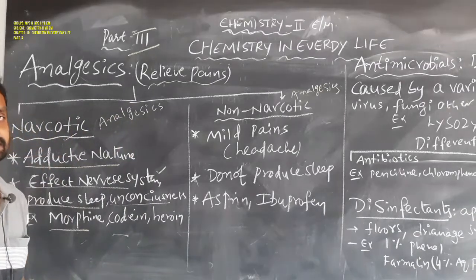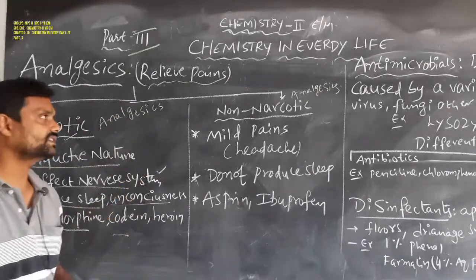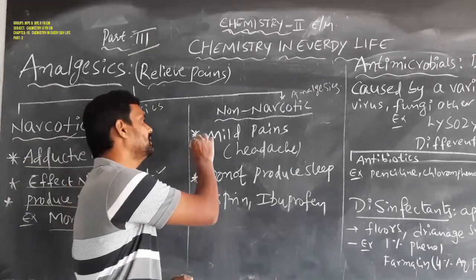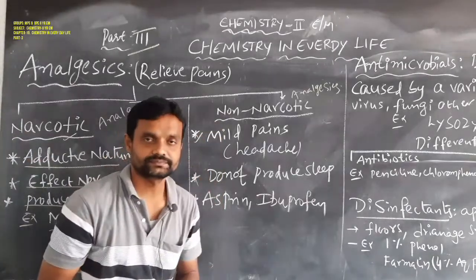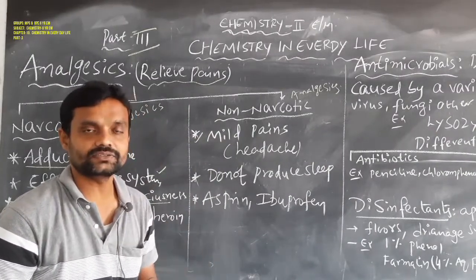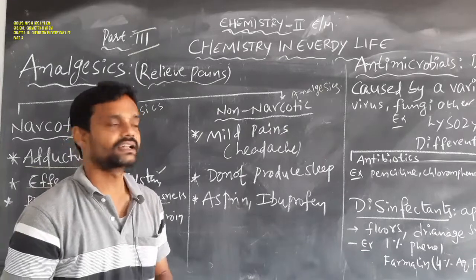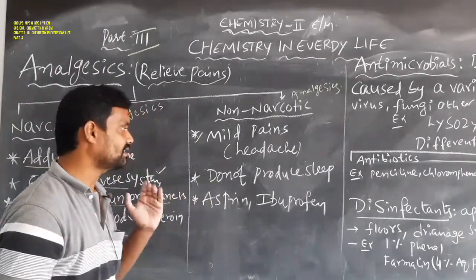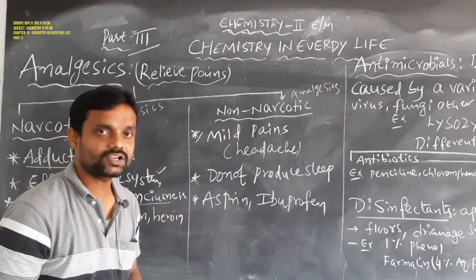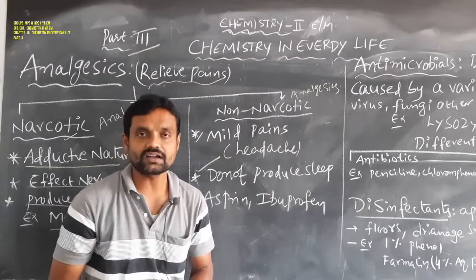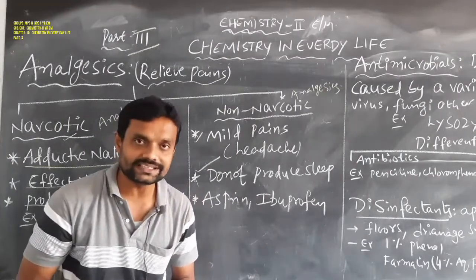They are addictive in nature. And non-narcotic analgesics, simply, are used for mild pains like a headache. Non-narcotic analgesics do not produce any sleep, and they do not have an addictive nature.